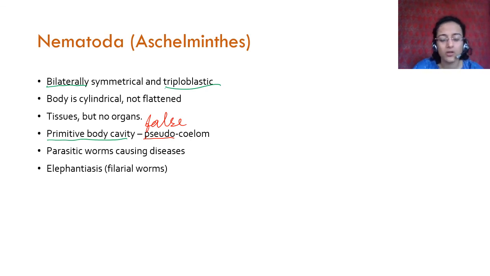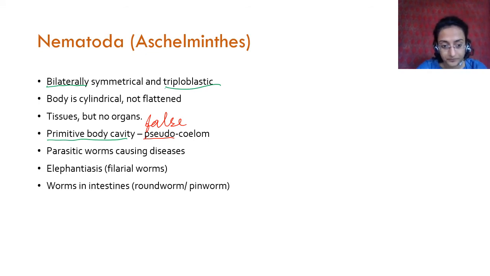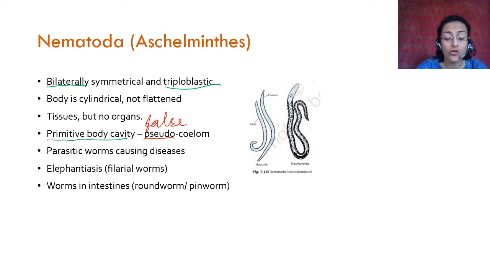If you live in areas where there is a lot of filarial worm infestation in the mosquitoes, you have to be very careful, because they carry those worms, and if they keep biting you over a period of time, these worms can grow inside your body and cause swelling in lymph nodes. The legs can get really big, and it's called elephantiasis because it becomes like the foot of an elephant. They become very big. And you find these worms in the intestines also, which are called roundworms or pinworms.